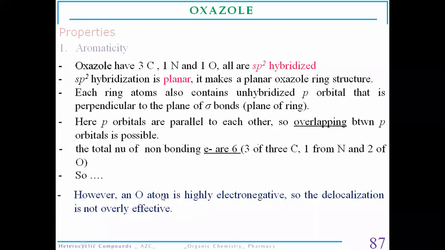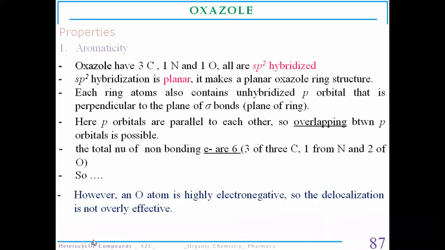But one of the properties of oxazole is that, due to the presence of the highly electronegative oxygen atom, the delocalization is not overly effective, as oxygen has the property to attract electrons towards itself. So the delocalization is not complete. It will not happen as properly as in the pyrazole molecule or the imidazole molecule, because oxygen is more electronegative.